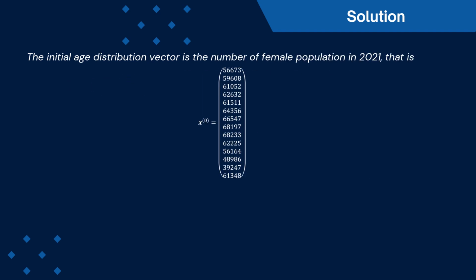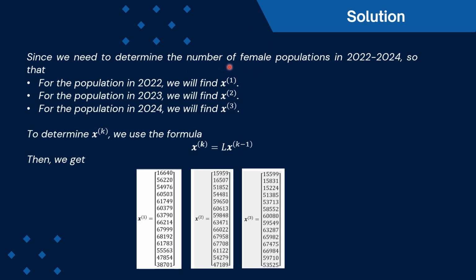Okay, so since we will determine the number of female population from 2022 until 2024, we set the initial age distribution vector as the number of female population in 2021. That is, x0 is the column matrix where this is the number of female population in 2021. For the population in 2022 we will find x1, for 2023 we will find x2, and for 2024 we will find x3.